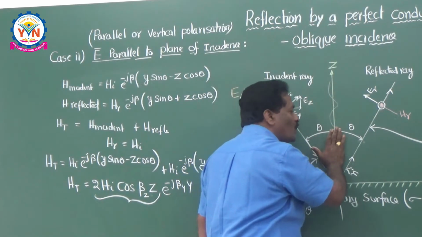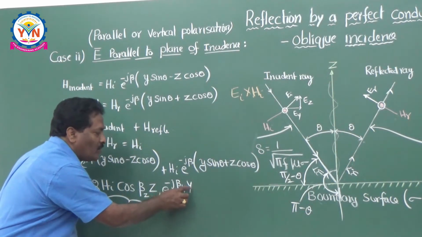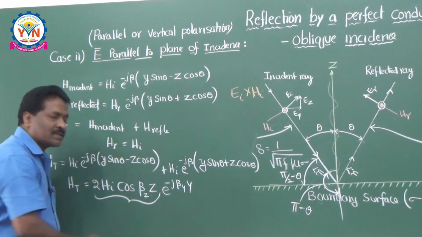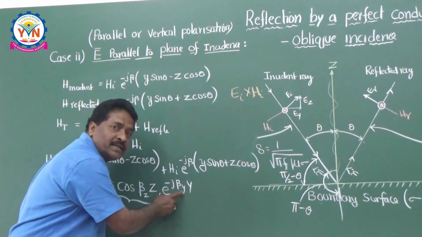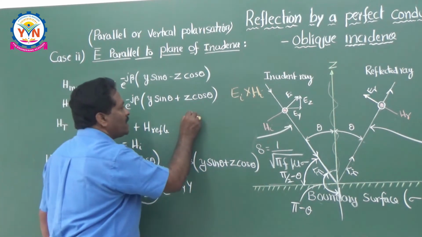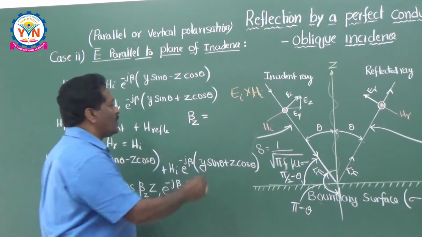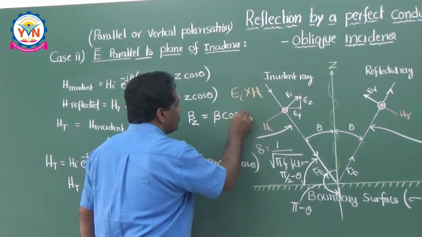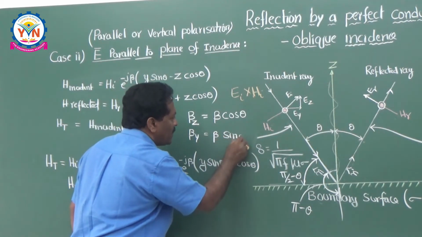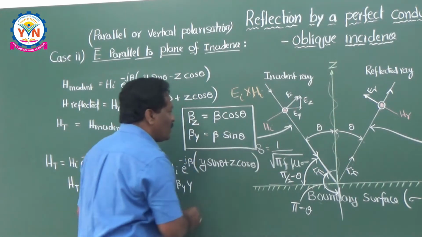This entire distribution is moving in y-axis because this equation is telling here e to the power of minus j beta y into y. So what is this beta z and beta y? Beta z means phase shift constant in z direction and beta y means phase shift constant in y direction. So beta z is equal to beta into cos theta and beta y is equal to beta into sin theta.